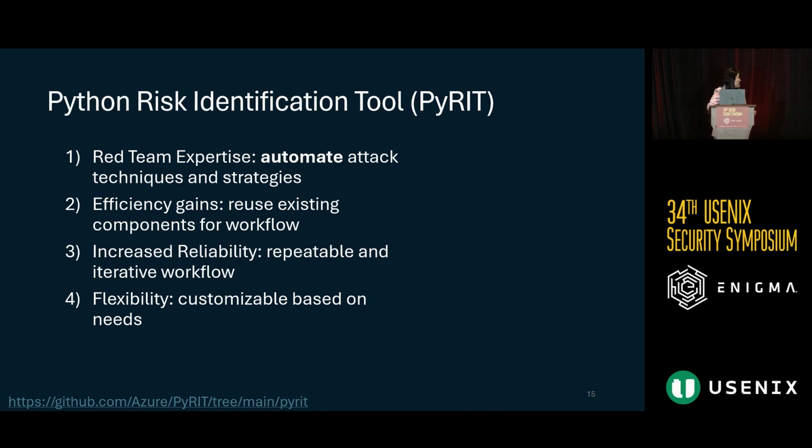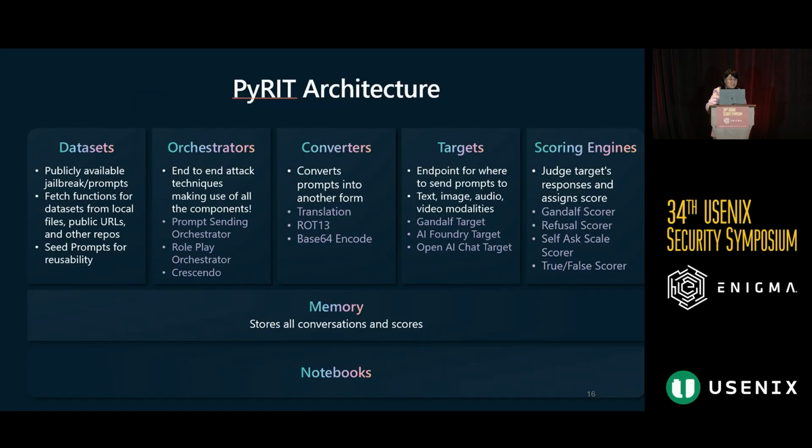And so jumping more into what that looks like and how this works, first I have this architecture, and I'll walk you through the pieces of it. First, we have this datasets component. What that looks like is essentially the prompts that you want to test or use to see if they will produce a harmful output. You can store them as datasets, and this also allows us to tap into the open source library of jailbreaks and prompts that are publicly available, as well as giving you the choice to use your own internal datasets as well. All of these are, again, stored as datasets.